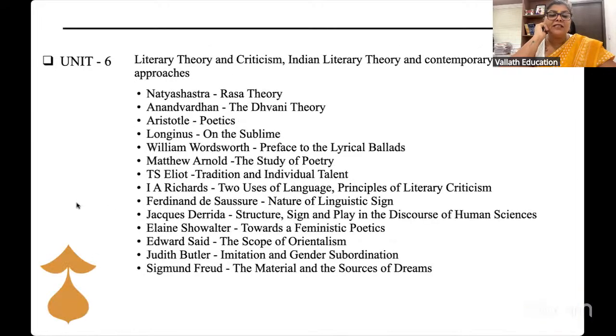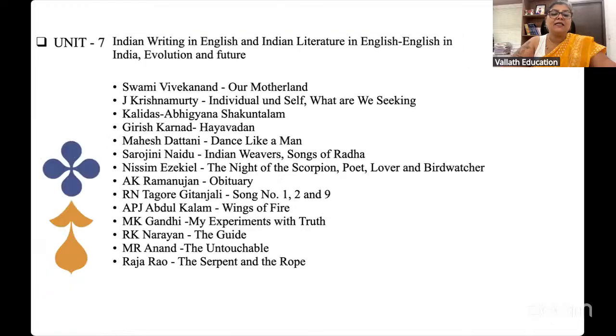Now we have literary theory and criticism. A lot of important theories, starting from Bharata and Natya Shastra, Anandavardhana, Aristotle, Longinus, down to Sigmund Freud. Then Swami Vivekananda up to Raja Rao, that is Indian writing in English. It is not very challenging. We can study this, it will be good.